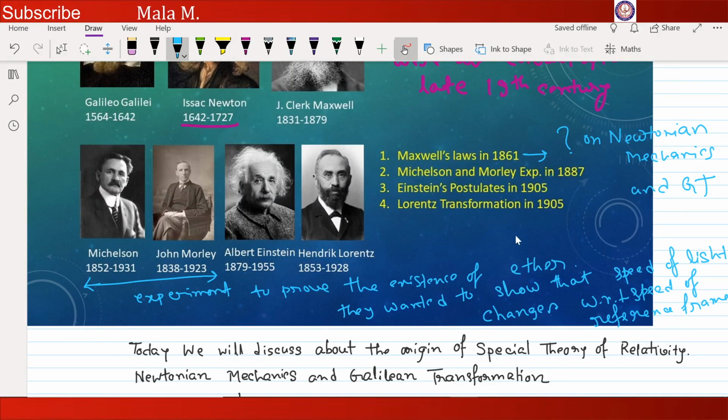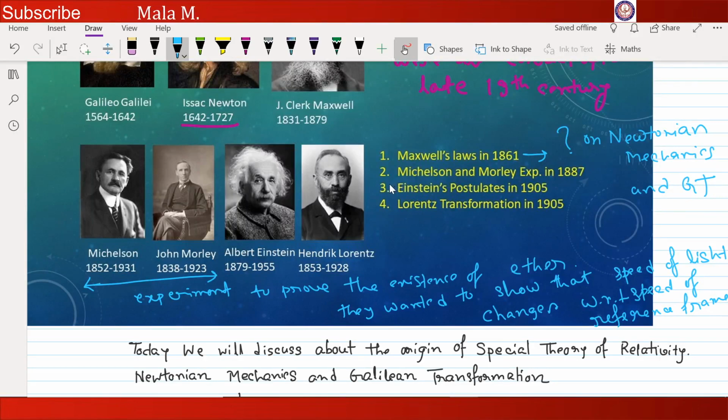So their aim was just to prove our first point, that there exists some inertial frame ether where the maximum speed of light exists, and relative to that frame, if we measure the speed of light, we get some speed which is either greater with respect to the ether frame or less than c.